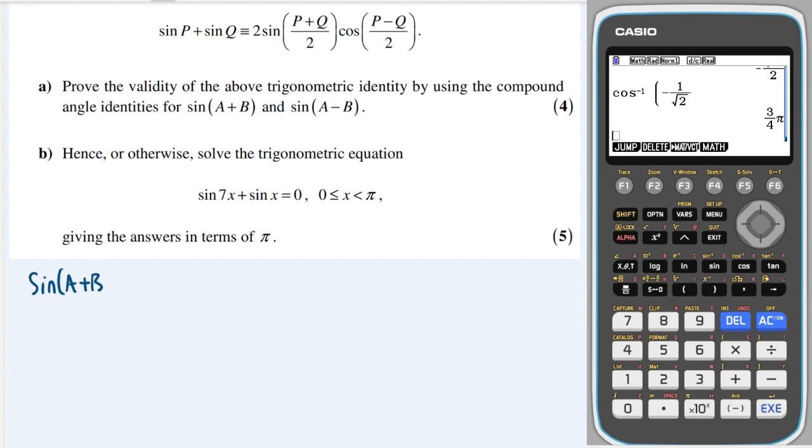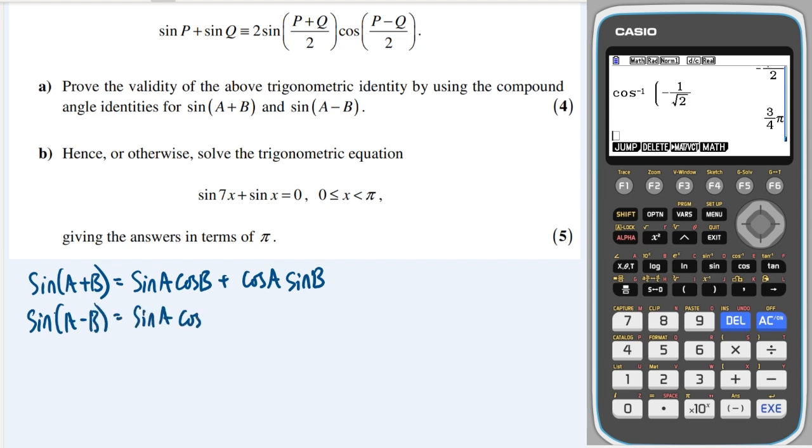So sine (a plus b) is the same as sine a cos b plus cos a sine b, and the only difference if we have a minus sign between them is that we just have a minus sign right here.